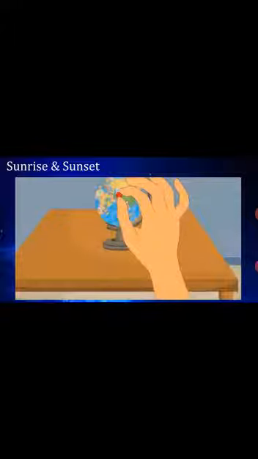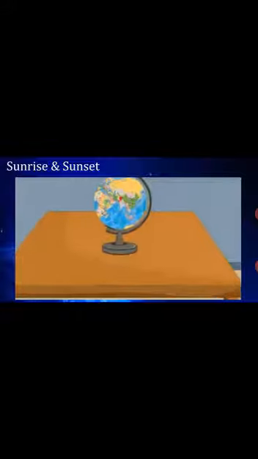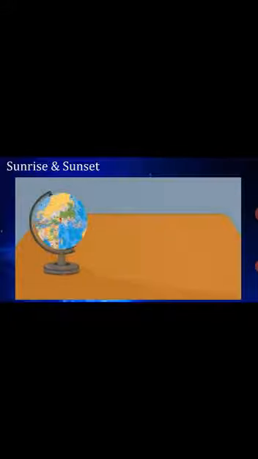For this, you just have to take one red bindi and stick it on the globe. Set up the previous model of the globe and a candle. Now turn the globe anti-clockwise. Note the sunrise, noon and sunset at the location of the bindi.